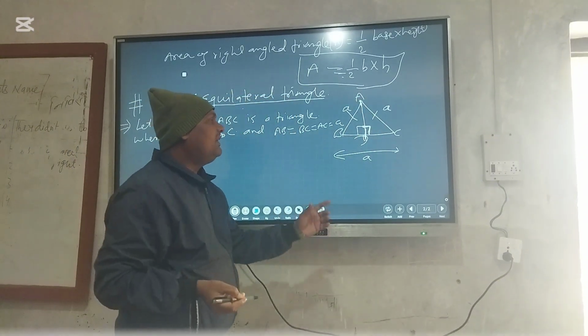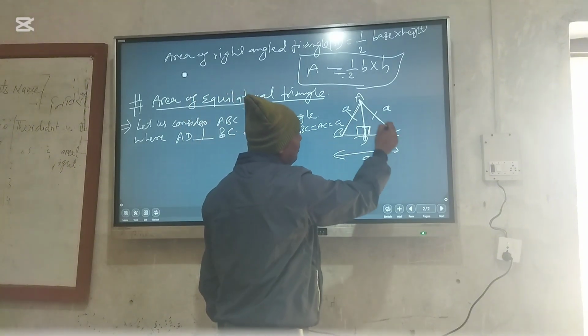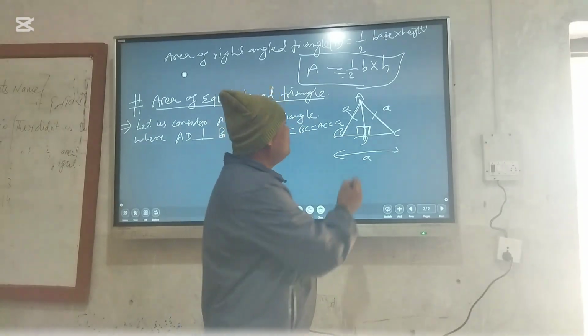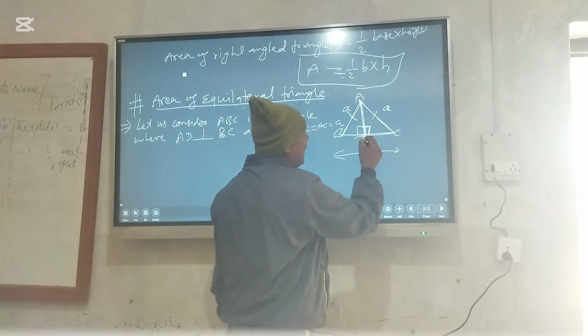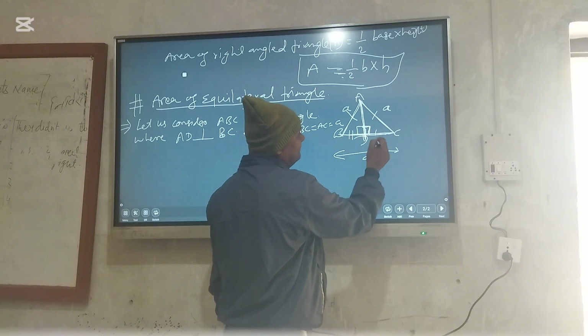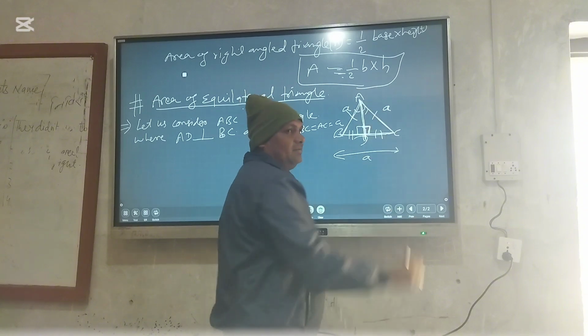But we have to know that any line drawn from a vertex to its base, which is a perpendicular, bisects the base and also bisects the angle.